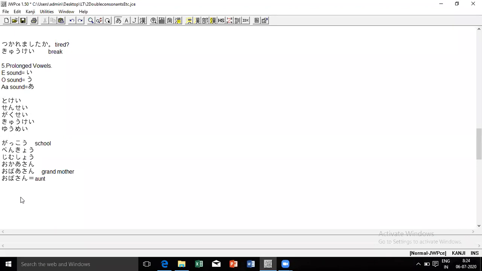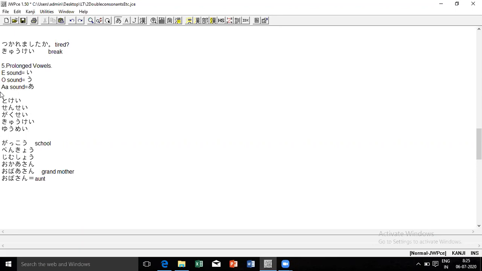Slowly and gradually you come to know how to spell them. You cannot purposefully prolong it otherwise. Slowly you will know how to spell these words when you use them in your sentences. Ima benkyo shite imasu, I'm studying right now.